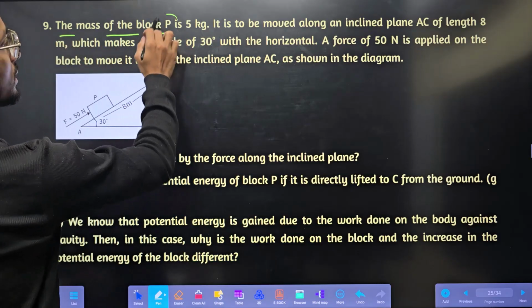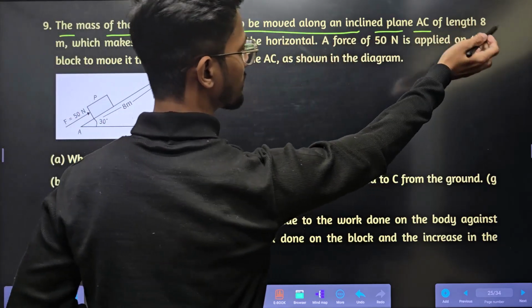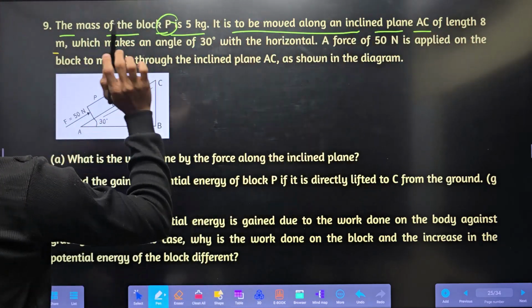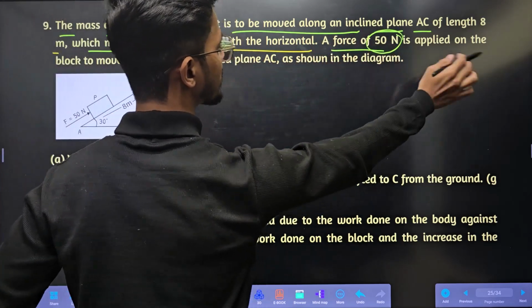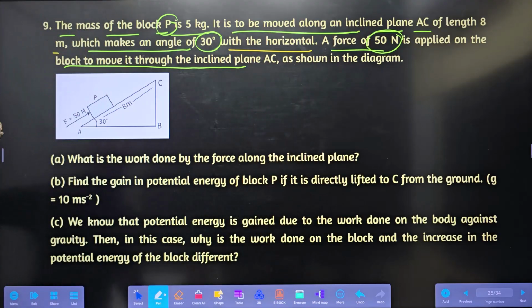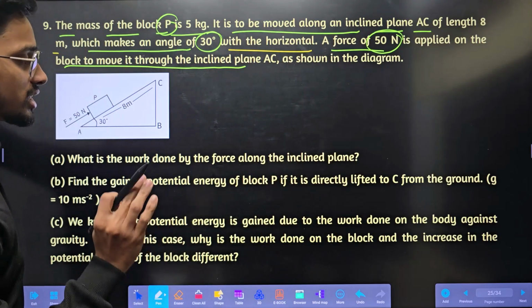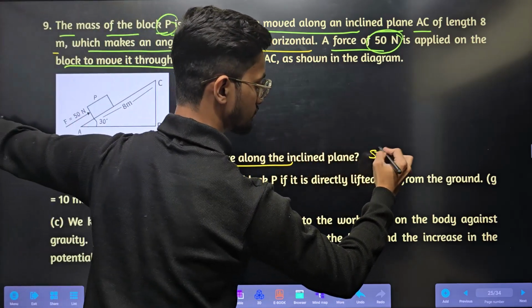The mass of the block P is 5 kg. It is to be moved along the inclined plane AC of length 8 meter, which makes an angle of 30 degree with the horizontal. A force of 15 Newton is applied on the block to move it along the inclined plane, as shown in the diagram. Same question we have done. Let's see what they are asking. What is the work done by the force? This you need to solve.